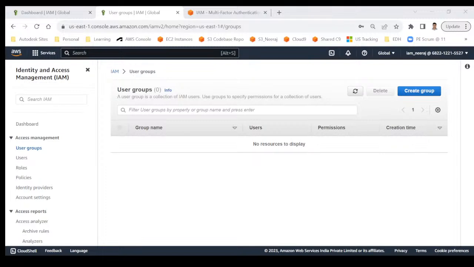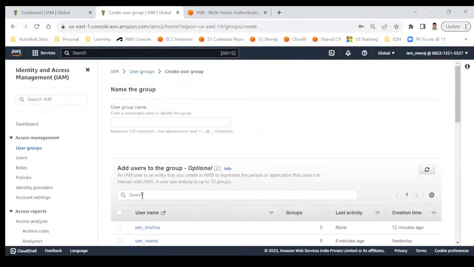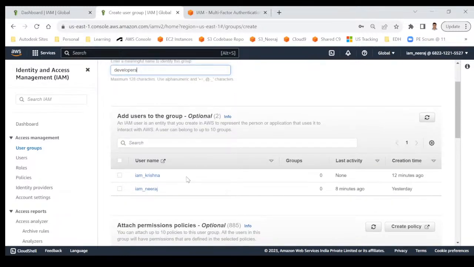Okay, coming back to our next discussion, we'll talk about user group. I have already given the example earlier that we can create a group and we can add multiple members to that group. The benefit would be I can add or remove the permission directly on the group, and that will be applicable to all the members. Let's quickly do that. So create group and give some name. I would say developers. Now it's optional if you want to add any member, or if you want to just create the group now and add the member later, you can also do that.